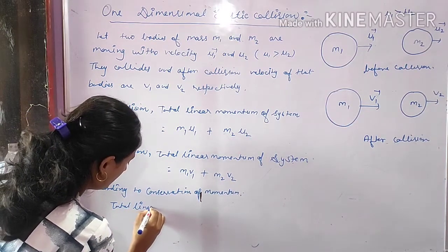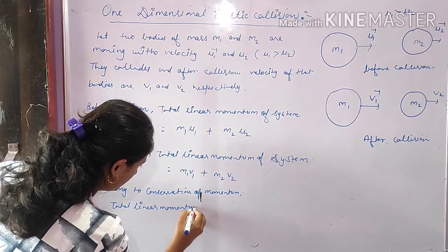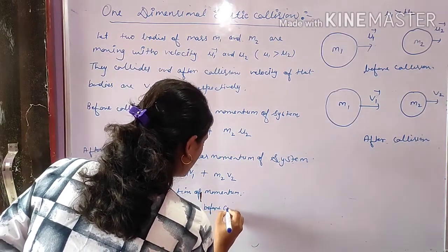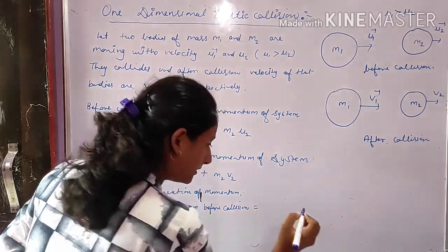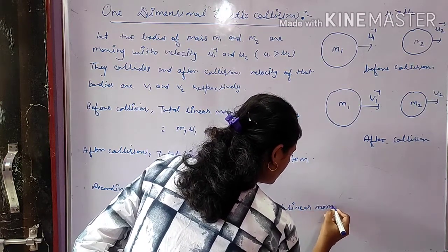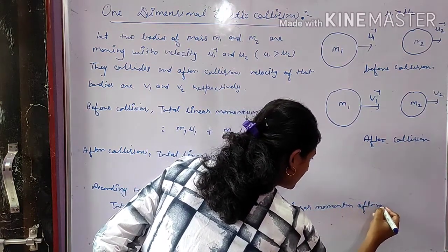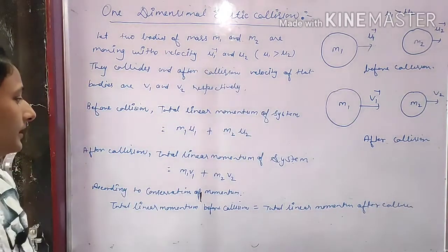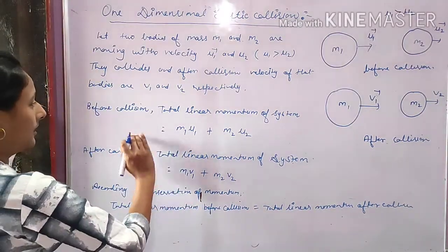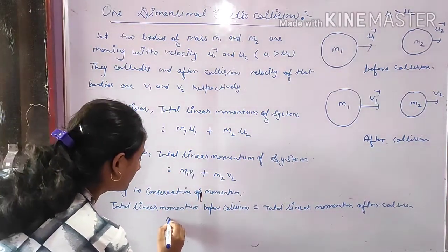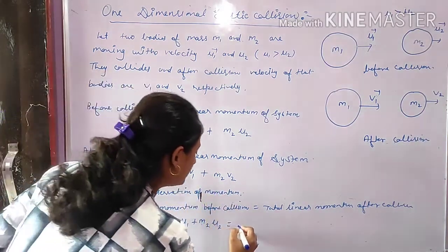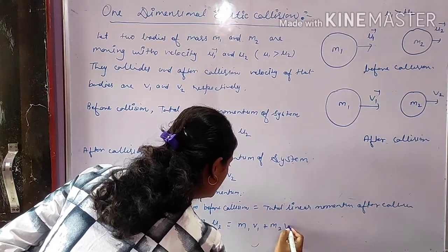We have already derived the total linear momentum before and after collision, so now we put in the values: m1 u1 plus m2 u2 is equal to m1 v1 plus m2 v2.